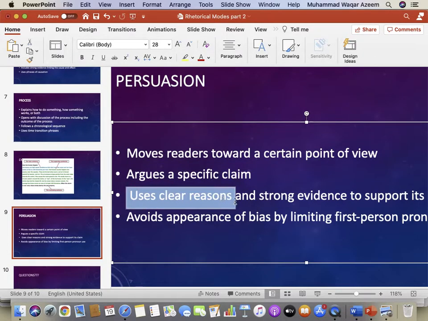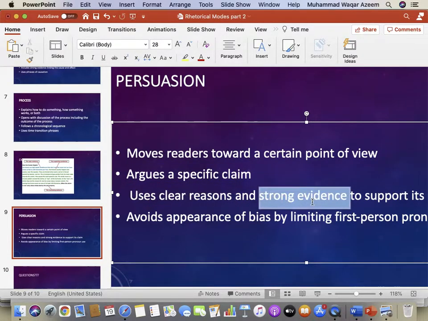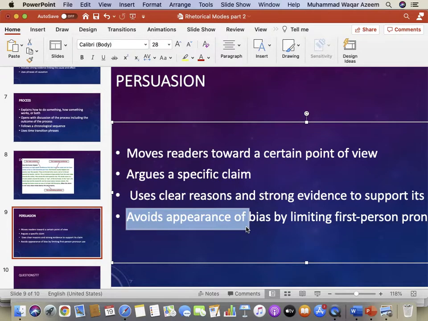You have to use very clear reasons and strong evidence to support your claim, and you have to avoid any appearance of bias by not using the first person pronoun. So instead of saying I argue or I claim, you can say it is generally argued, so that you don't confront the other person.